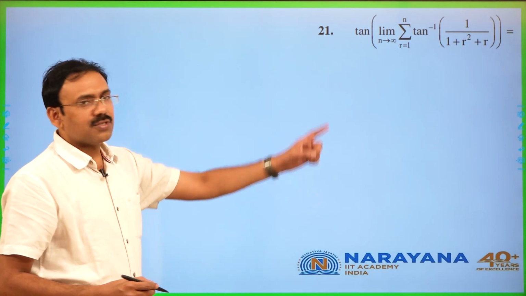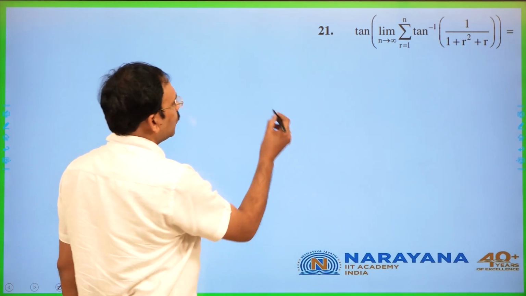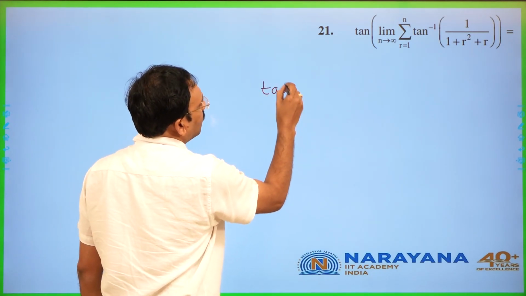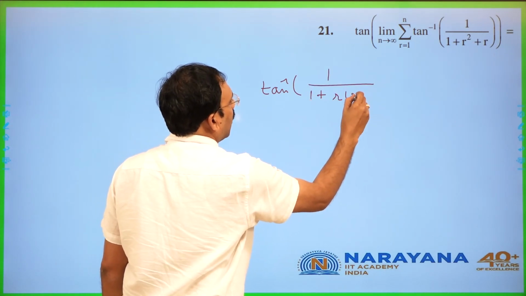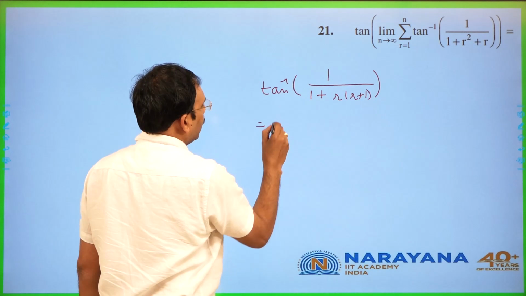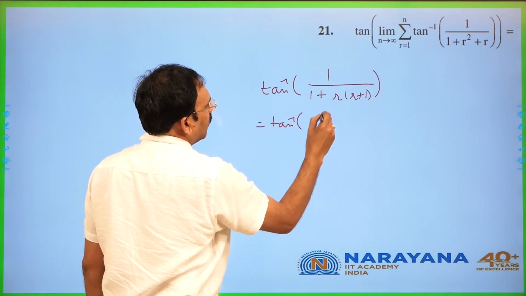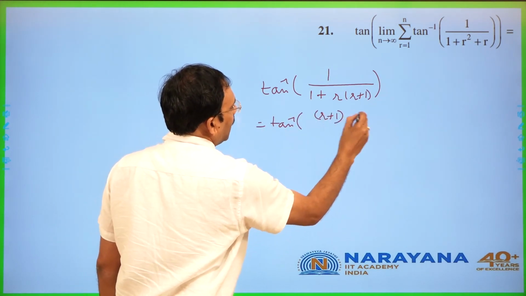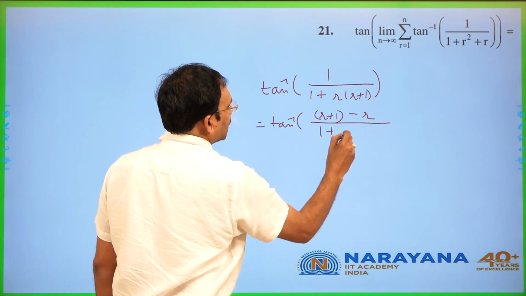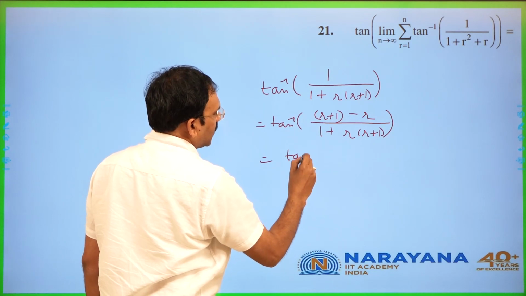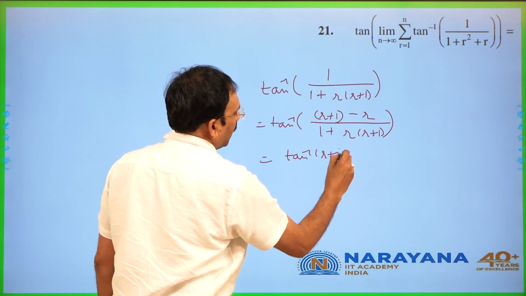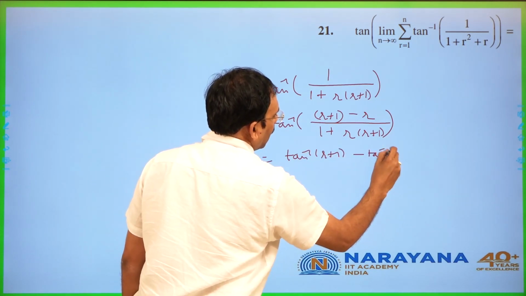The next, you see, in this limit, you can just write tan inverse of 1 by 1 plus r into r plus 1 you can write, which is tan inverse of r plus 1 minus r by 1 plus r into r plus 1, which is tan inverse r plus 1 minus tan inverse r.